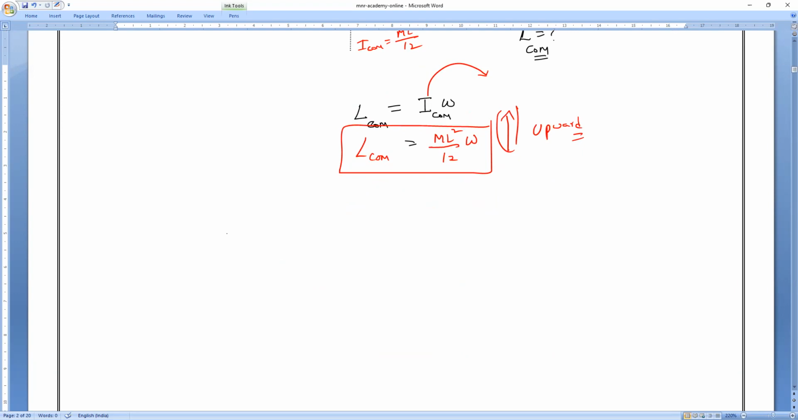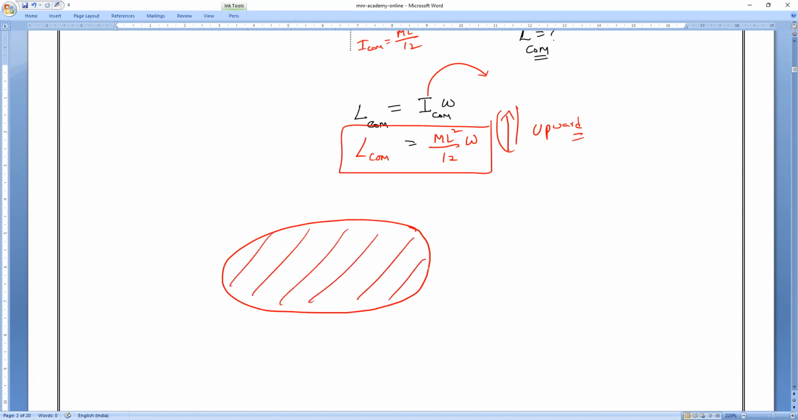Okay. So next, I have taken a disk now, not a rod. With a disk, we all know that mass does not lie only on the surface, it is throughout. Now imagine that the axis of rotation is passing through the center of mass, with angular velocity omega. It is a disk whose mass is m and radius is r. Can you tell me what is the angular momentum through this center of mass?